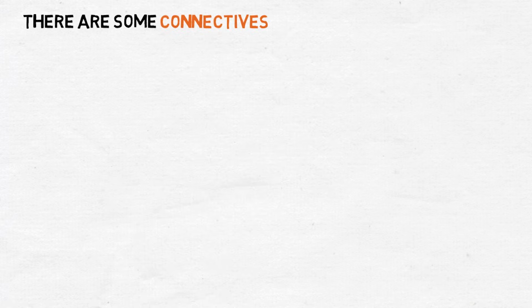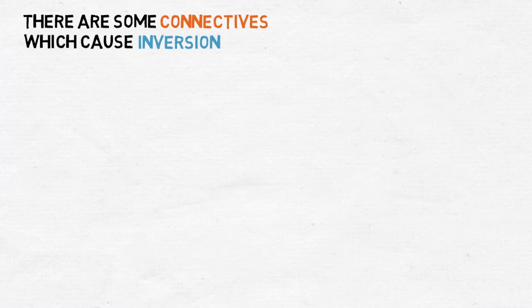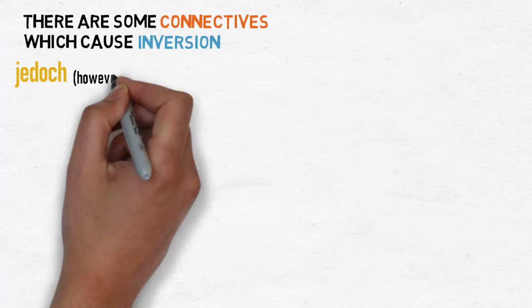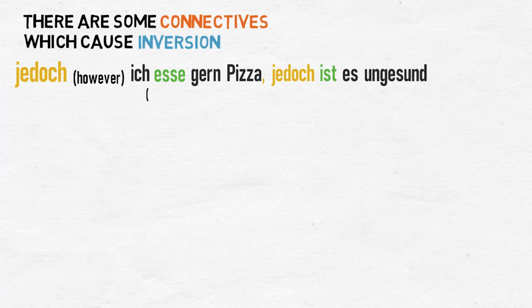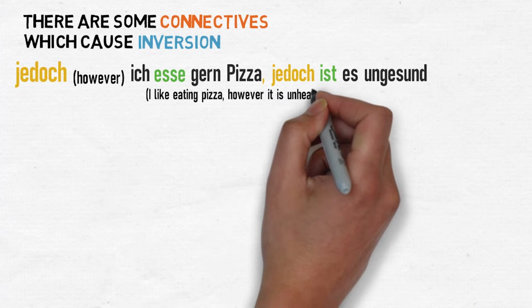As was the case with coordination, no change, there are some connectives which cause inversion if used at the start of a clause. Some common ones are jedoch, meaning however. For example, ich esse gern Pizza, jedoch ist es ungesund. I like eating pizza, however, it is unhealthy.